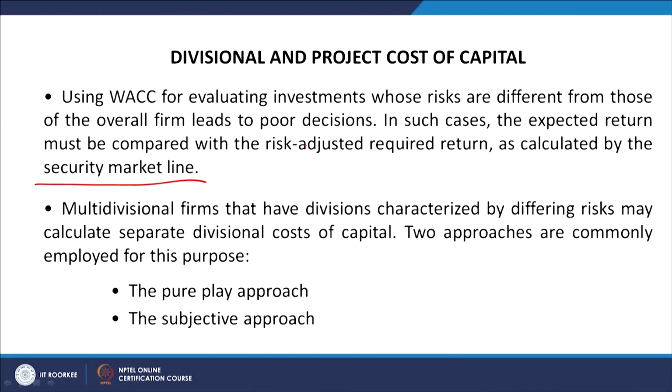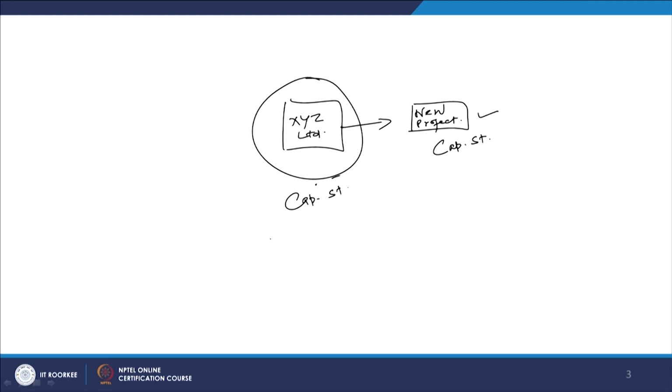Second, multi-divisional firms that have divisions characterized by different risks may calculate separate divisional costs of capital. Separate divisional cost of capital has to be calculated, and two approaches are commonly employed for this purpose. For every division, you do not apply the cost of capital of the existing firm. I am repeatedly telling you that if the weighted average cost of capital of the existing firm is applied to the new investments too, this is going to be foolishness. We cannot afford to do like that.